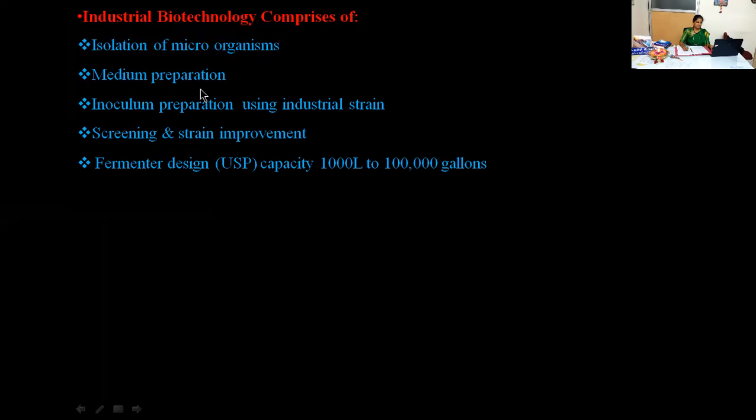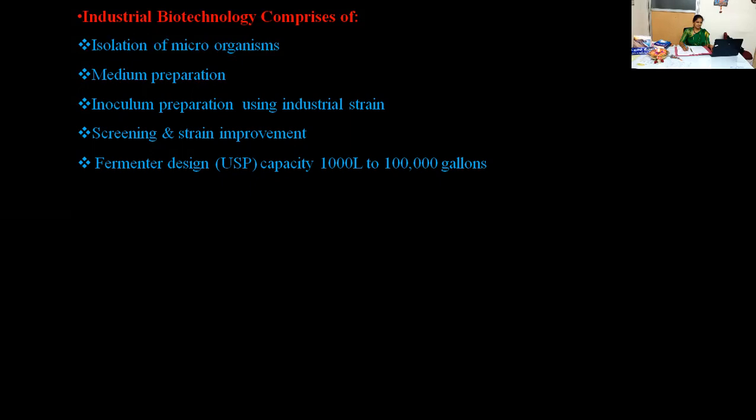Next, here I've mentioned medium preparation. Medium preparation means the culture medium. When you go through the culture medium, we get natural medium and artificial medium. This medium provides all the nutrients for the growth and development of the microorganisms to release the products.